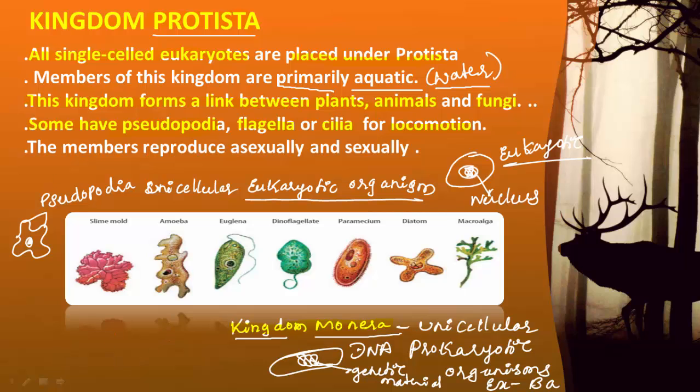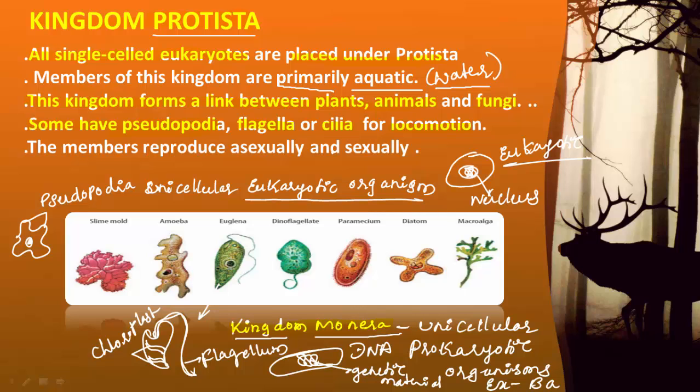Therefore, pseudopodia is called false foot. Flagella. Here is the image of Euglena. This is the image of Euglena, and Euglena, even though it is an animal, contains chloroplast. So chloroplast is present in Euglena, and for the purpose of locomotion, Euglena contains a long hair-like structure known as flagellum. Flagella is a plural term, flagellum is a singular term. The movement of flagellum helps in the locomotion in case of Euglena.